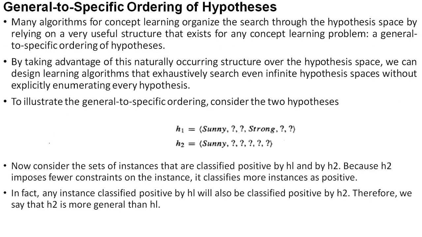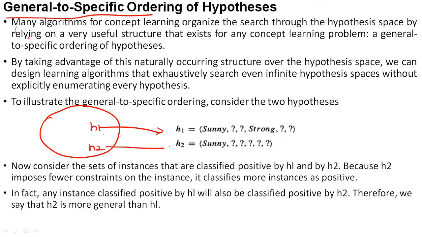Okay, right. So now I am going to discuss the general to specific ordering of hypotheses. I told you what a general and what a specific hypothesis is. Consider that out of n hypotheses, I have taken only 2 examples here. Consider this is the H1 hypothesis and this is the H2 hypothesis, and these are the values for our attributes. We have 6 attributes and these are the 6 values. The first value is for sky.